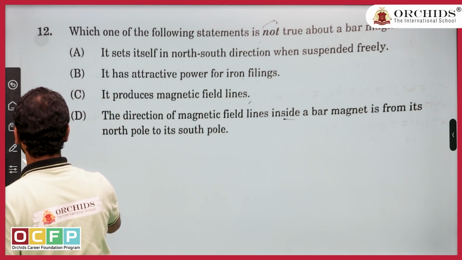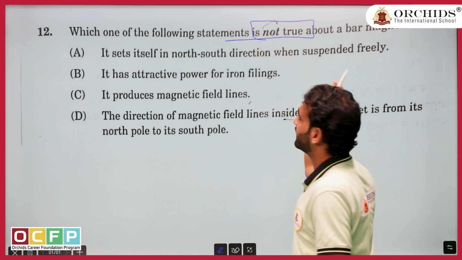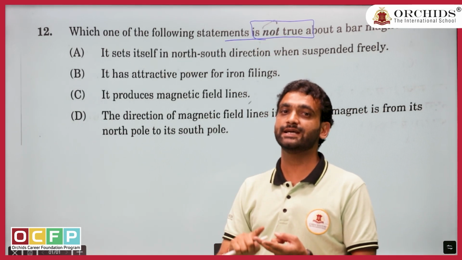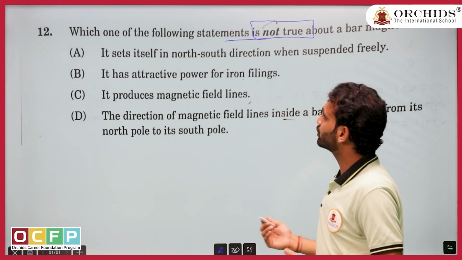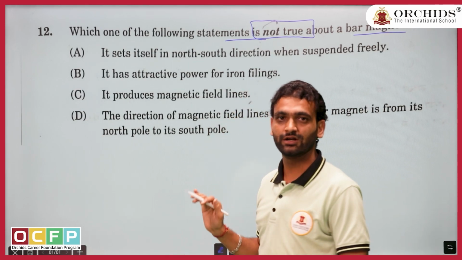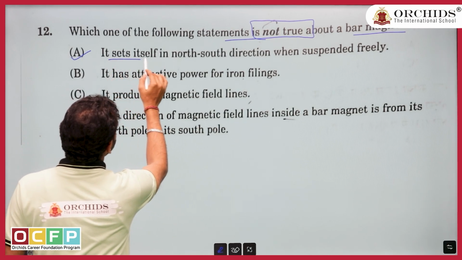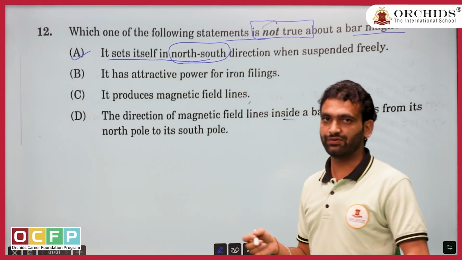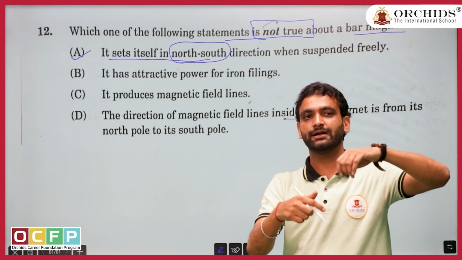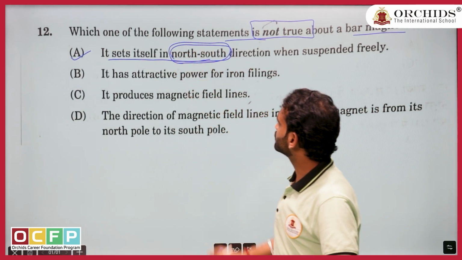Question number 12. Question number 12 is saying, which of the following statements is not true? Again, mark the keywords. Is he asking true or is he asking not true? Here he is asking not true. Let us see about the bar magnet. I think this also is a grade 7 or 8 question. In grade 7, 8 only we finish this magnet. Okay. It sets itself in a north-south direction. Everyone knows, if you tie a magnet in a thread and hang it, it will always be aligned north to south.